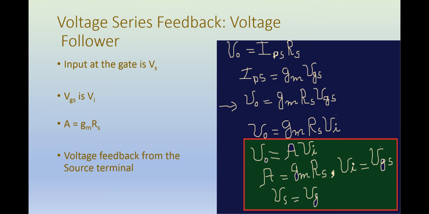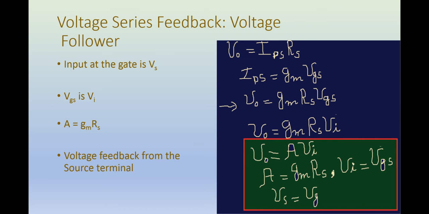Then we put the expression for IDS, which is equal to Gm into Vgs, and this gives us V0 equal to Gm Rs Vgs. Now, as we said earlier, Vgs is the input to the amplifier block, because this is the voltage that controls the behavior of the FET transistor.